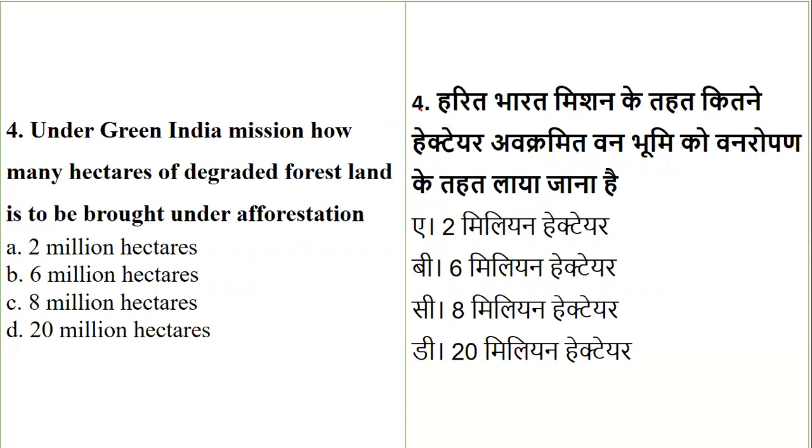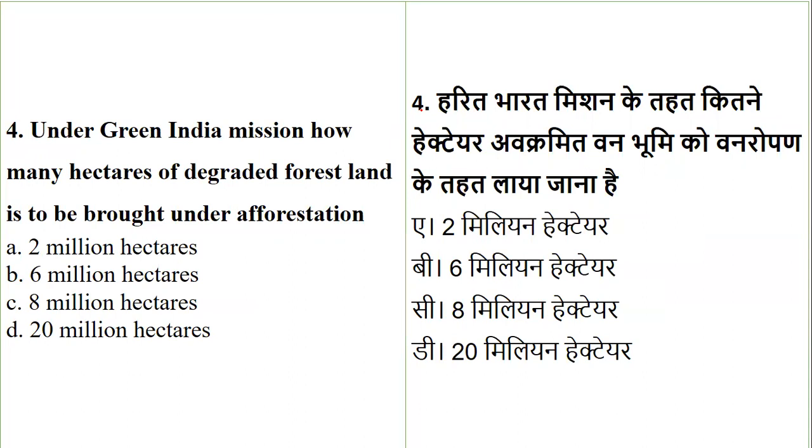Under the Green India Mission, how many hectares of degraded forest land is to be brought under forestation? This is one of the national missions. They are asking how many hectares of land, considered as degraded forest land, has to be brought under forestation.